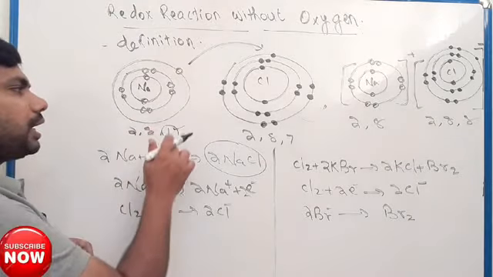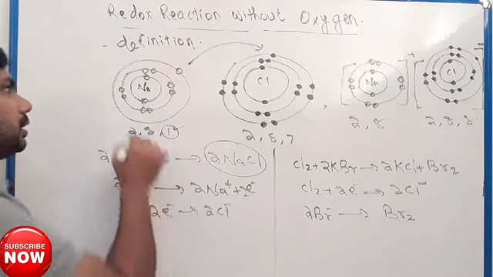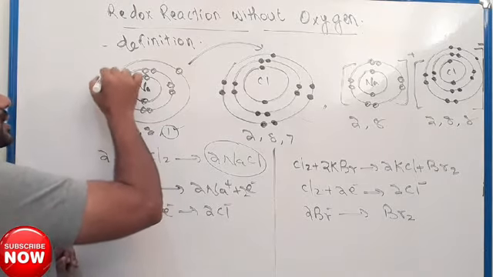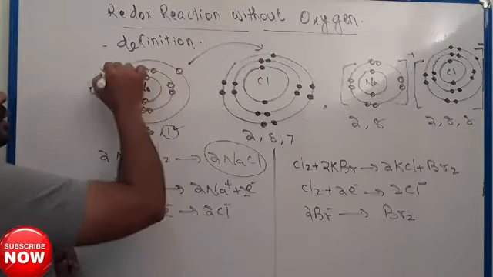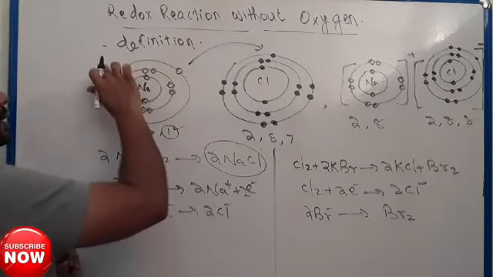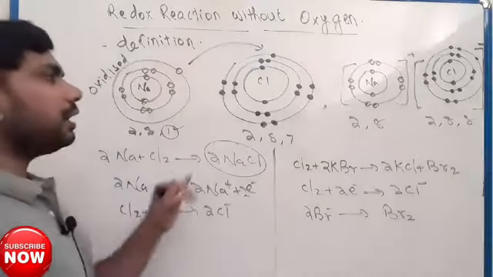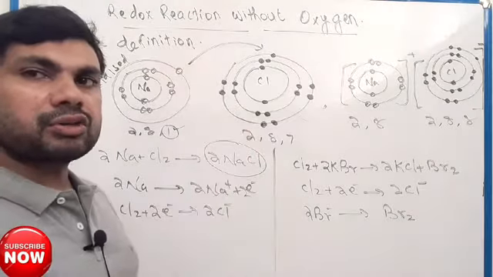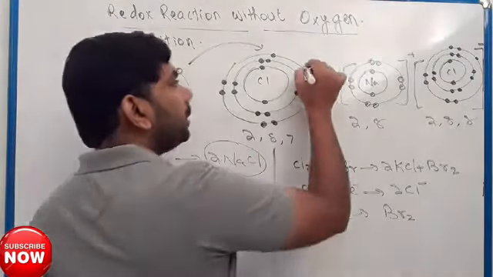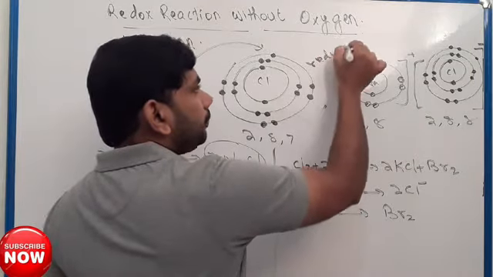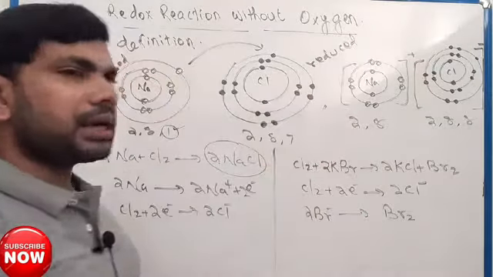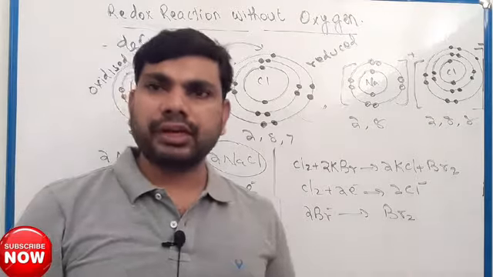Sodium lost 1 electron, so you can say here sodium is oxidized. Lose electron, oxidation. Similarly, chlorine received 1 electron, so you can say chlorine is reduced. Accordingly you can say here oxidation and reduction.